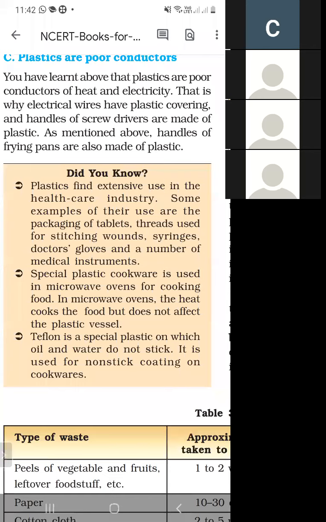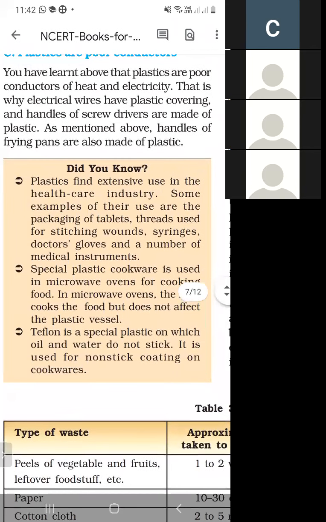When we cook food in the microwave oven in a vessel made of plastic, why is it made of plastic? Because it does not conduct the heat, so it does not affect the plastic vessel. So why do we use plastic in microwave ovens?